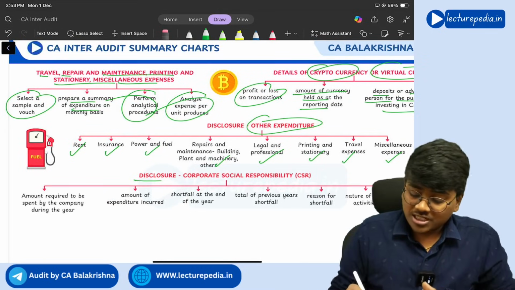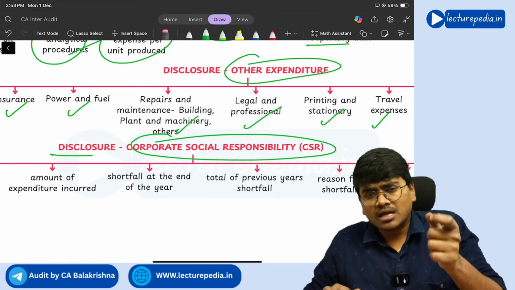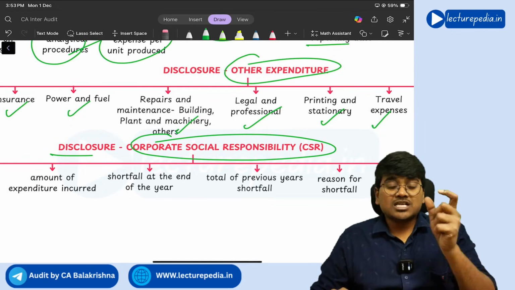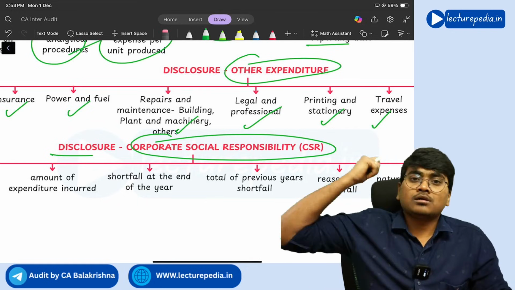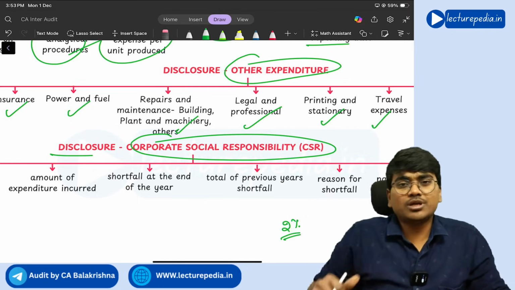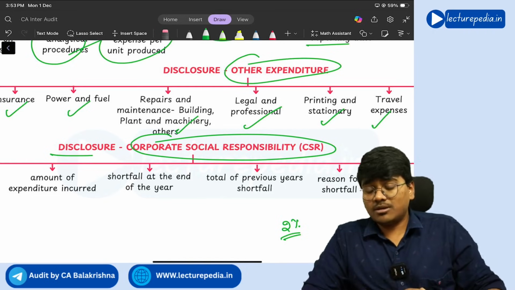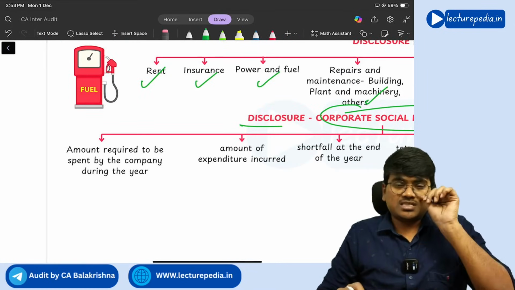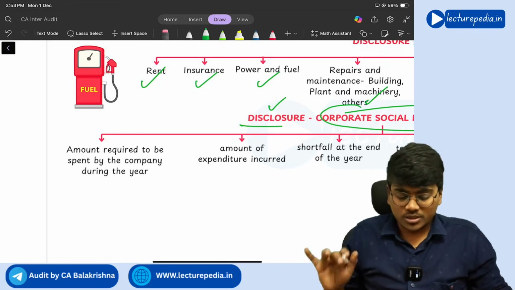Next, disclosure with respect to corporate social responsibility. Corporate social responsibility means, as per the Companies Act, certain companies have to spend at least 2% of their profit on corporate social responsibility activities for the society. They have to spend. This is a mandatory requirement for certain companies, not for all companies. Now, if this CSR expenditure is applicable to the company, you need to disclose the following things.